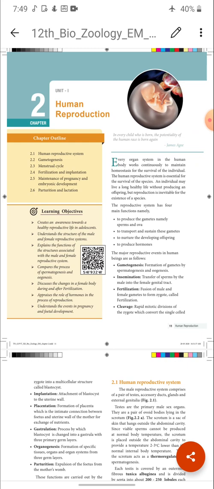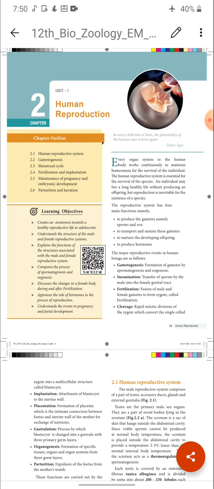What does it mean by oviparous? The animals which lay eggs are called oviparous animals. The egg is fertilized inside the body of the female itself before the eggs are laid outside. So the fertilized eggs come out from the female's body, and in the outside environment, they hatch into chicks. And this is called what? Oviparous.